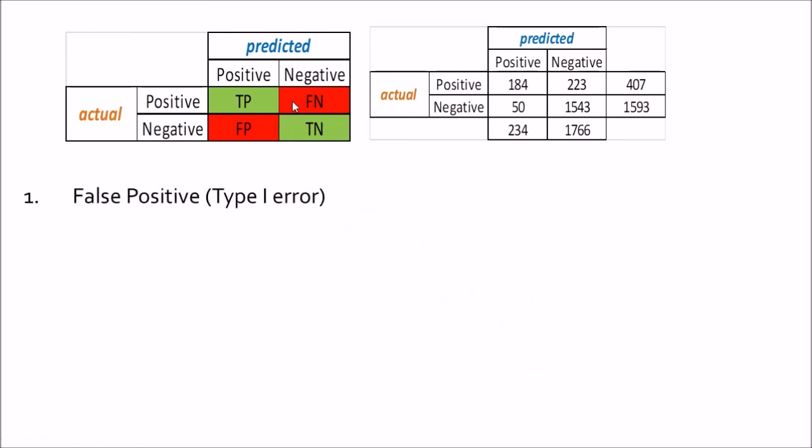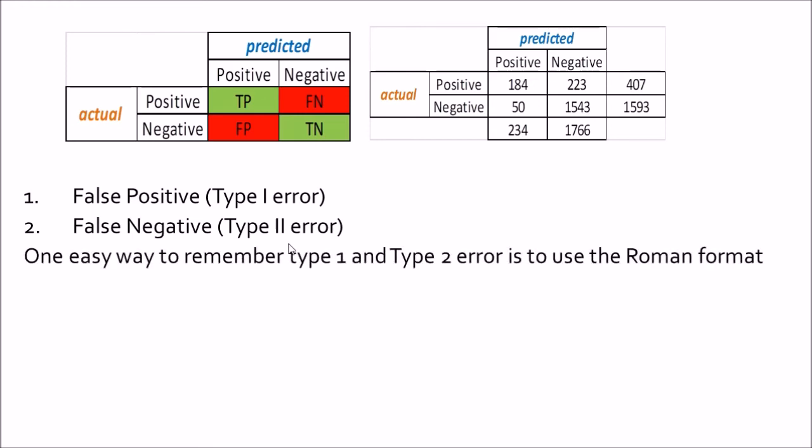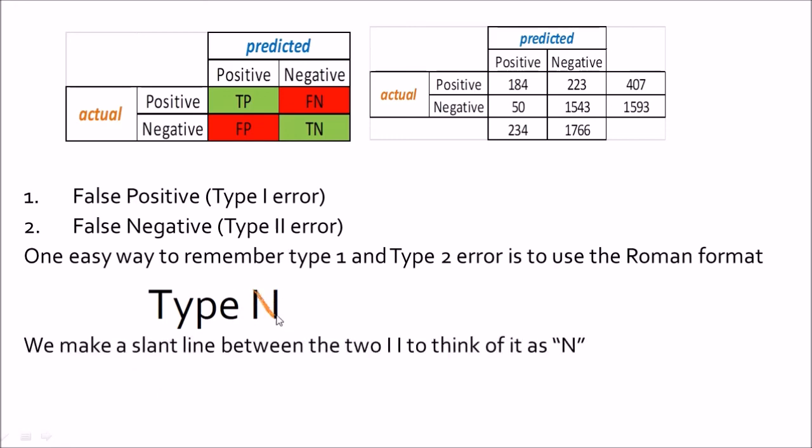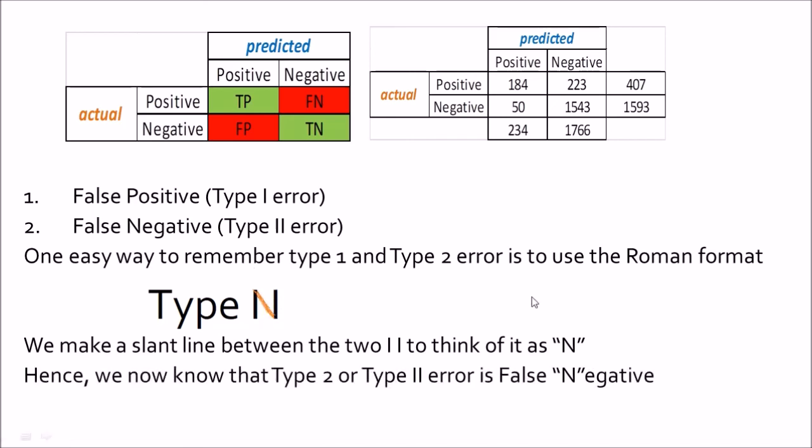Now, false positive is also called a type 1 error and false negative is also called a type 2 error. Sometimes it can get a little difficult to remember which one is type 1 and which one is type 2. A simple way to remember is to use the Roman numeral format. When you say type II or type 2, if you draw a slanting line between the two i's like this and think of it as an n, this looks like an n now. Hence we know that a type 2 error is basically a false negative error because this makes an n, and conversely a false positive error will be a type 1 error.